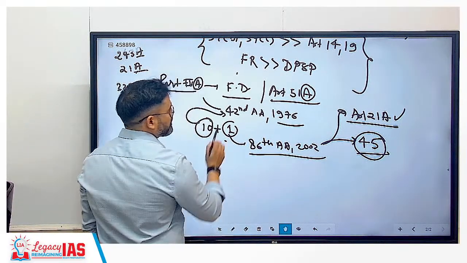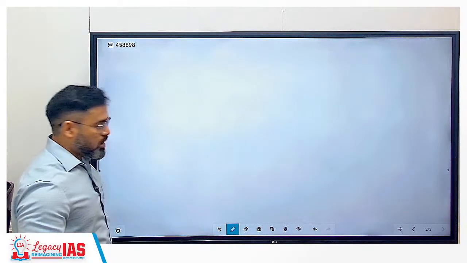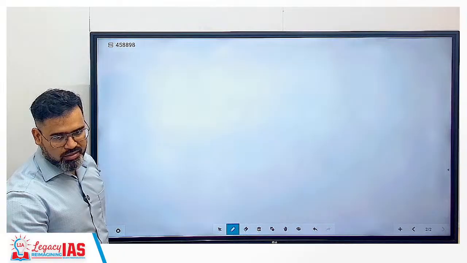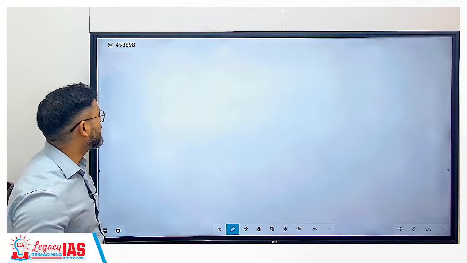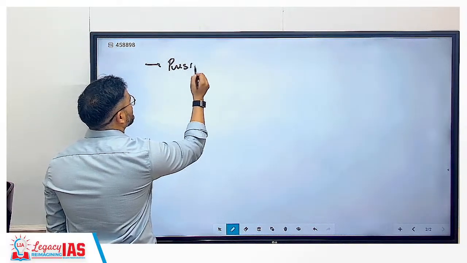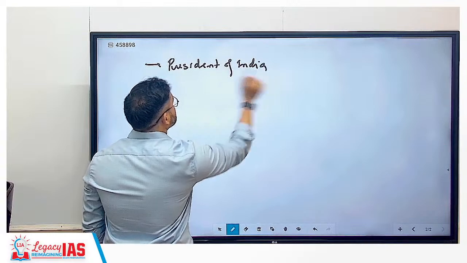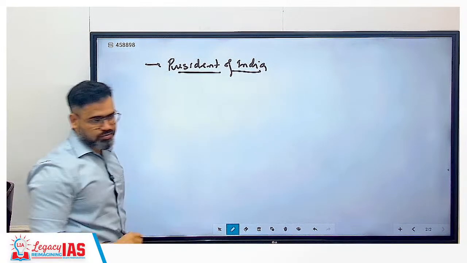The next thing we will cover after that: now we come to the union government. Everything is done. Now come to the union government. So here we cover the chapter that is President of India. This will be covered.